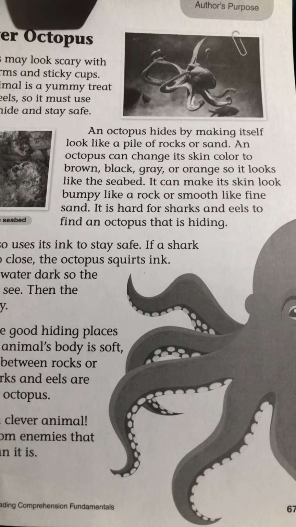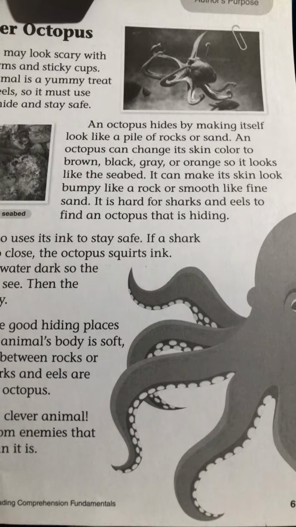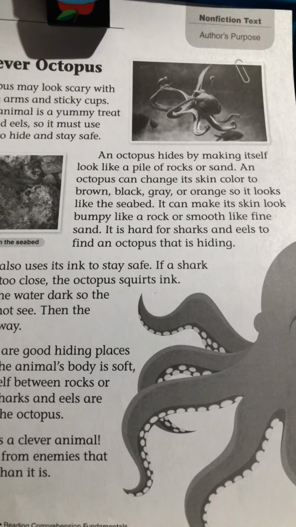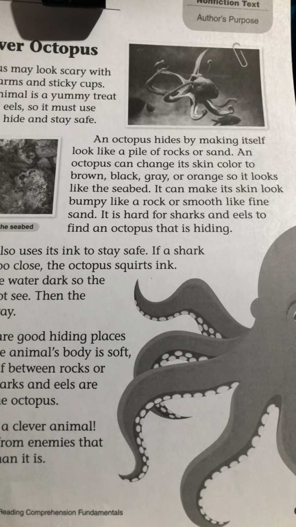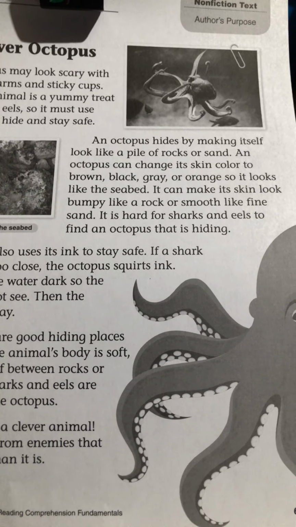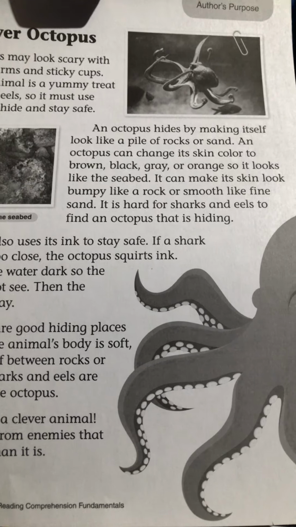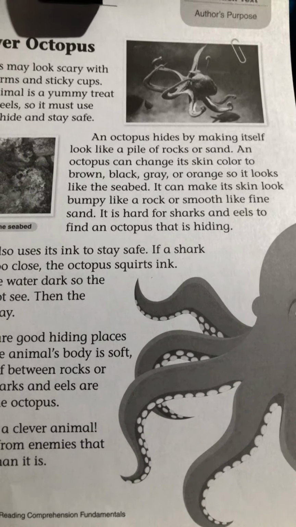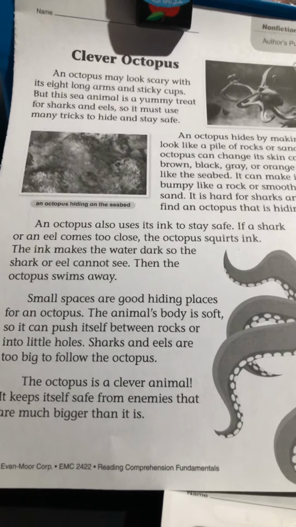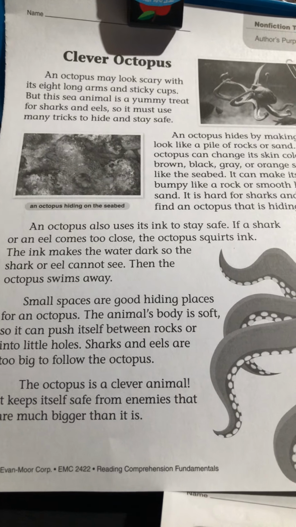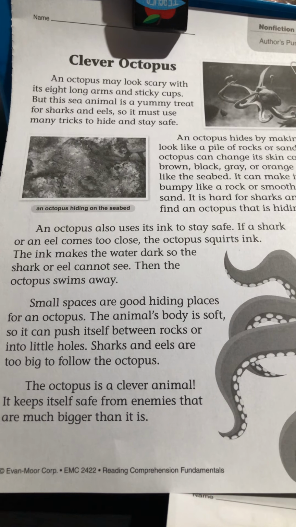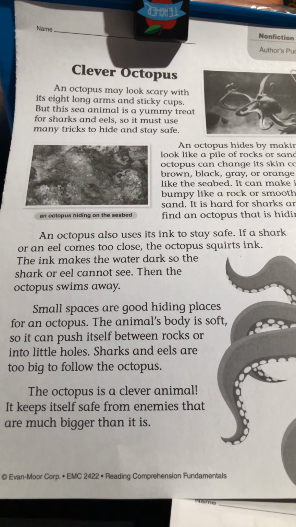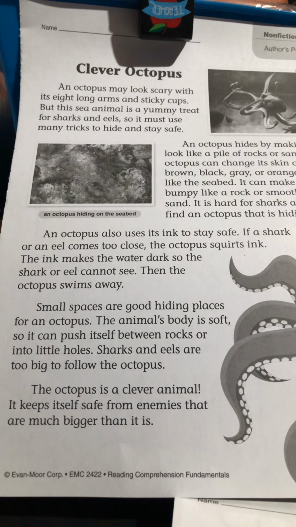An octopus hides by making itself look like a pile of rocks or sand. An octopus can change its skin color to brown, black, gray, or orange so it looks like the seabed. It can make its skin look bumpy like a rock or smooth like fine sand. It is hard for sharks and eels to find an octopus that is hiding. An octopus also uses its ink to stay safe. If a shark or an eel comes too close, the octopus squirts ink. The ink makes the water dark so the shark or eel cannot see. Then the octopus swims away.